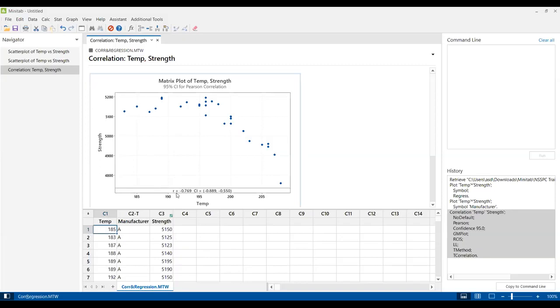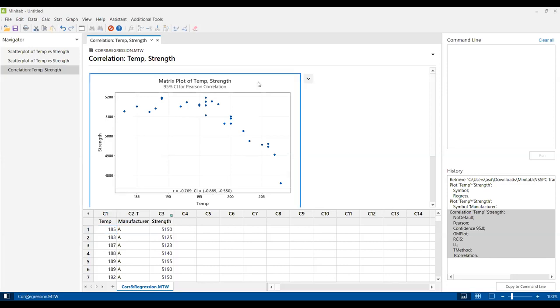Here you can see we have a correlation for the full data of temperature and strength, and it says we have a correlation of negative 0.76. So it's not very close to 1. Yes, there is a negative correlation, but not very strong, I'd say. The confidence interval is minus 0.882 to minus 0.550. This interval doesn't contain 0, so we say that the result is significant. Yes, there is a negative correlation of minus 0.76, and this is the interval in which it is calculated.